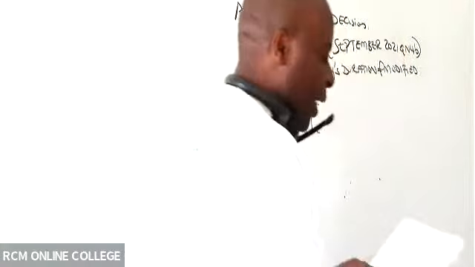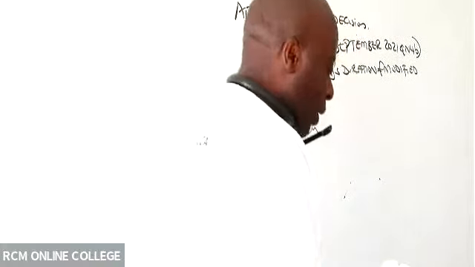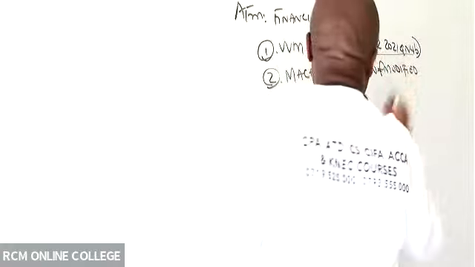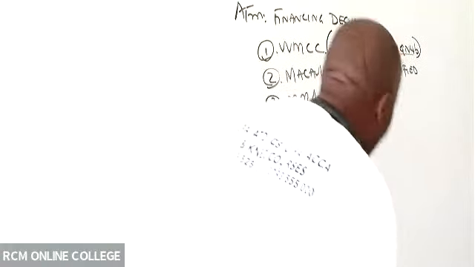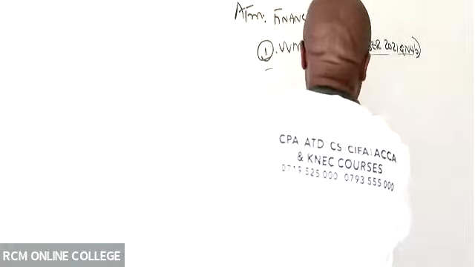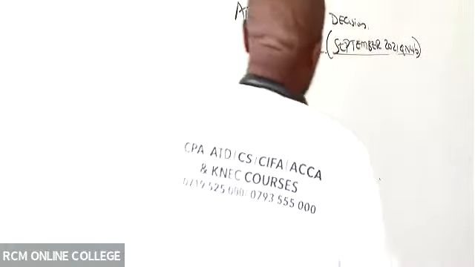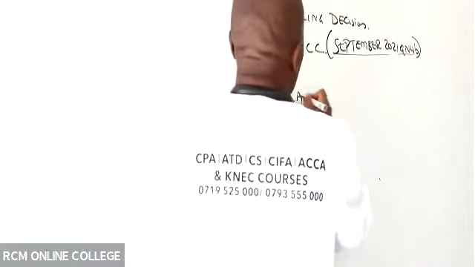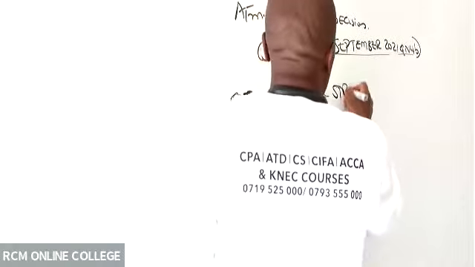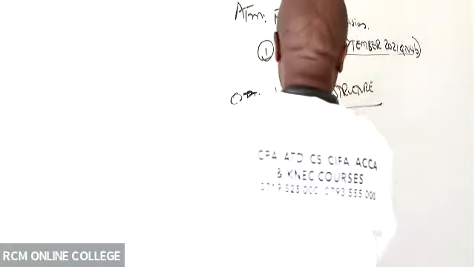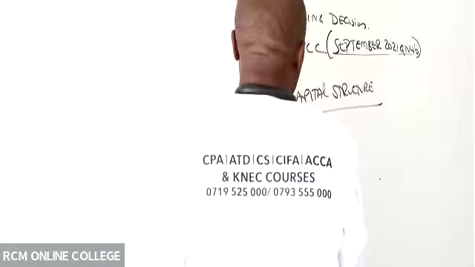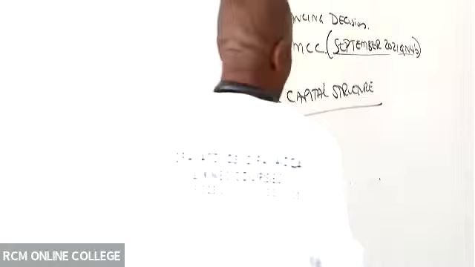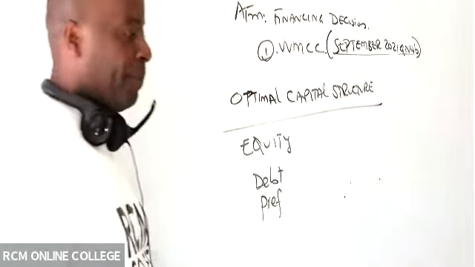So we start with our optimal capital structure. The question is here, September 2021, question number 4B. So we start with the optimal capital structure. This is how it shall look like. We have equity, we have debt, we have preference there. Equity, debt, and preference.